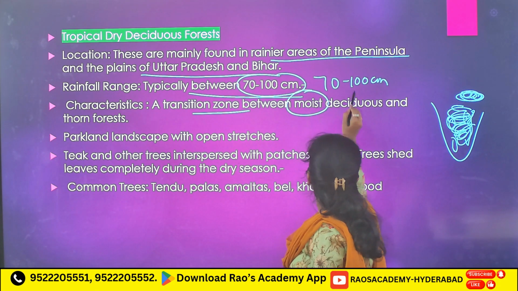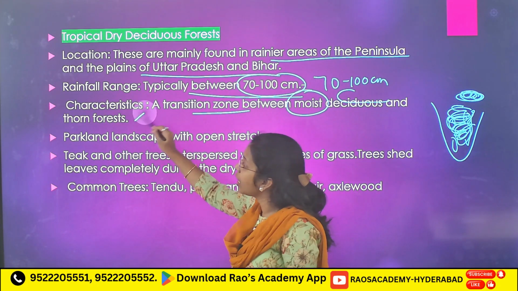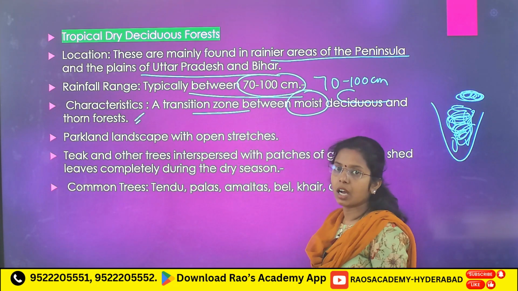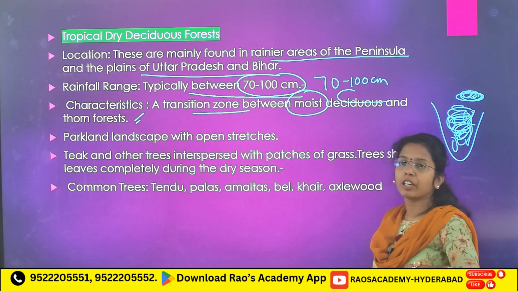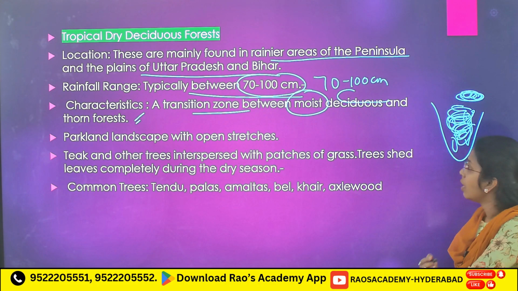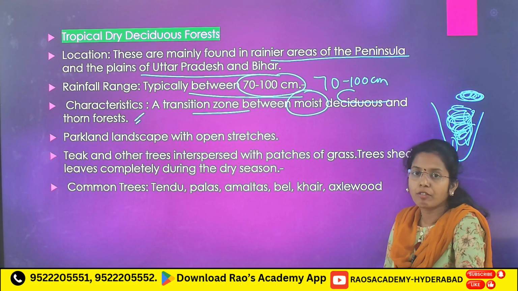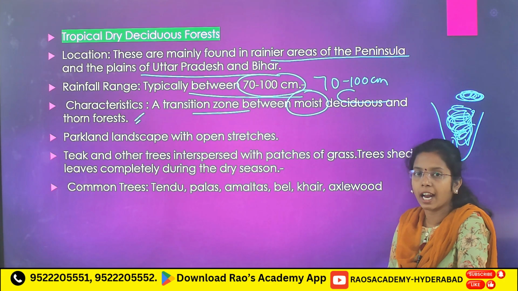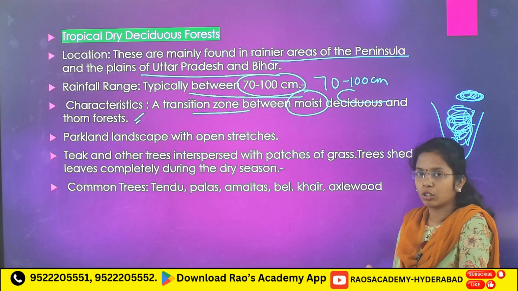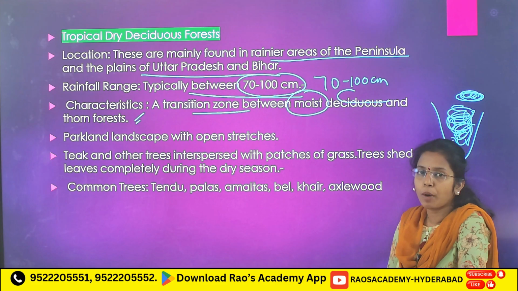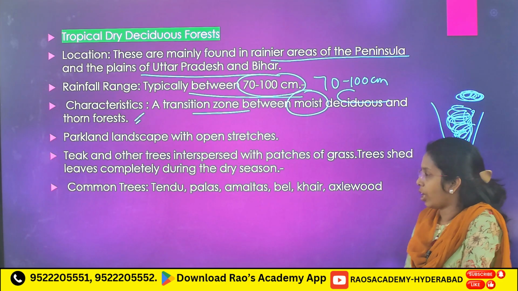It is a transition zone between moist deciduous and thorn forest. Now, semi-evergreen is a transitional forest between tropical evergreen and tropical deciduous. This tropical dry deciduous is a transitional zone between moist deciduous and thorn forest.